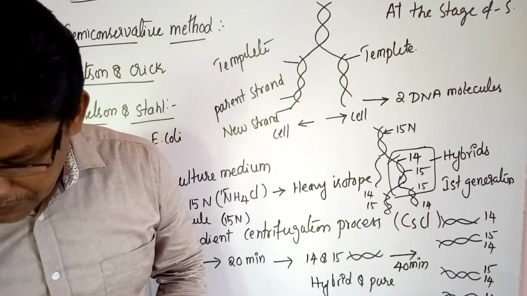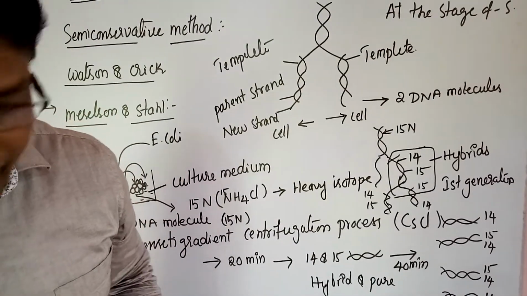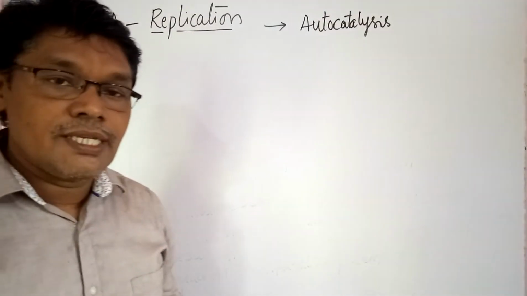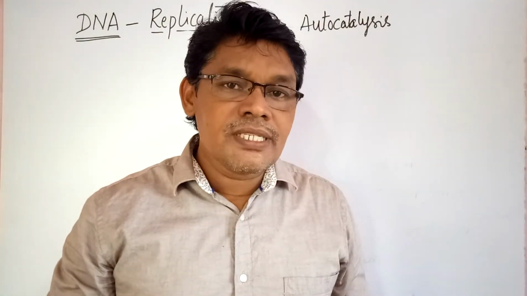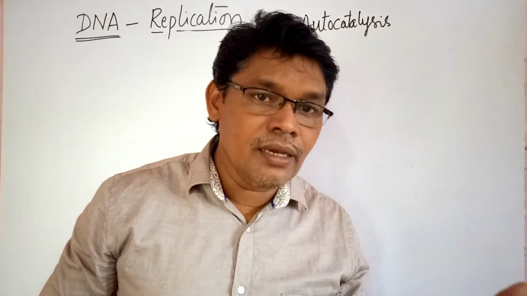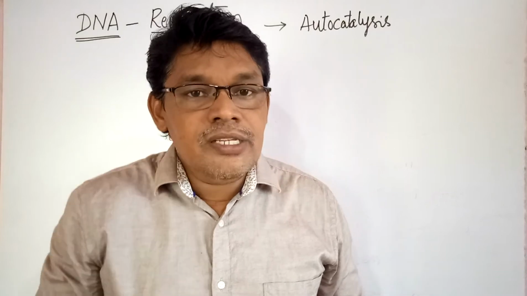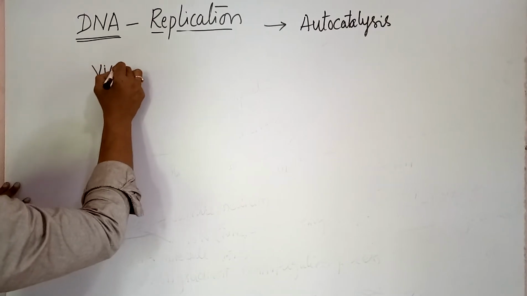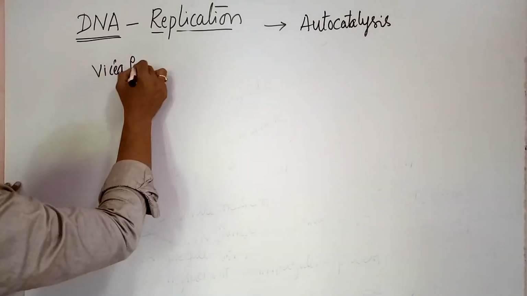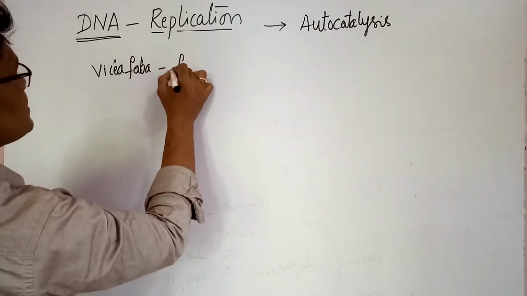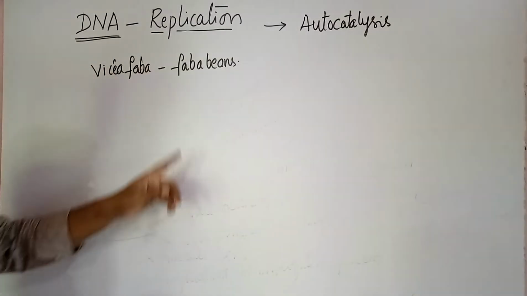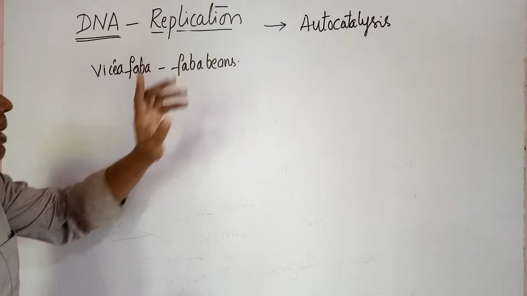Okay. The next one is another experiment, also conducted by Taylor. Okay, once again. The next one is in the same process, the semi-conservative method of DNA replication occurs inside bacteria as well as in eukaryotes. What is the best example of eukaryotes? Vicia faba, faba beans. The experimental material is faba beans.